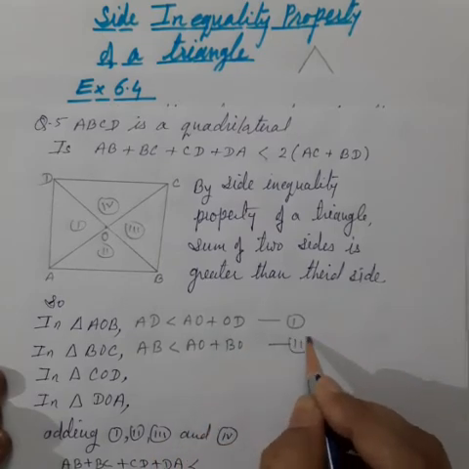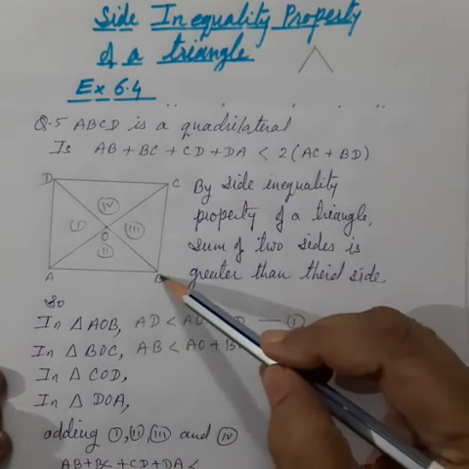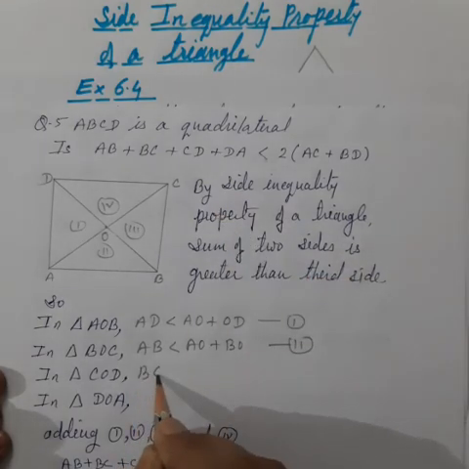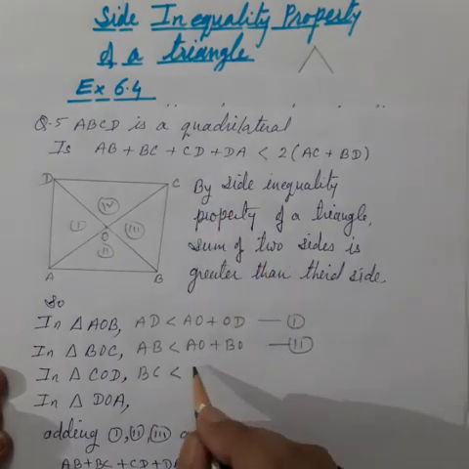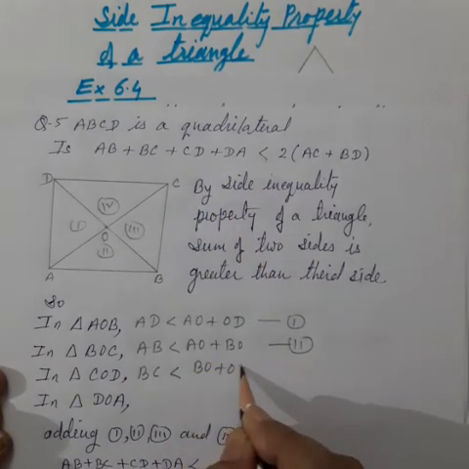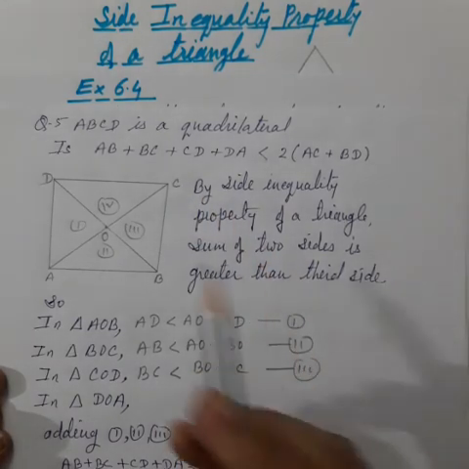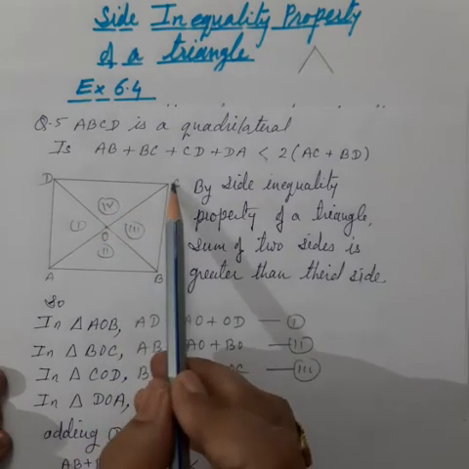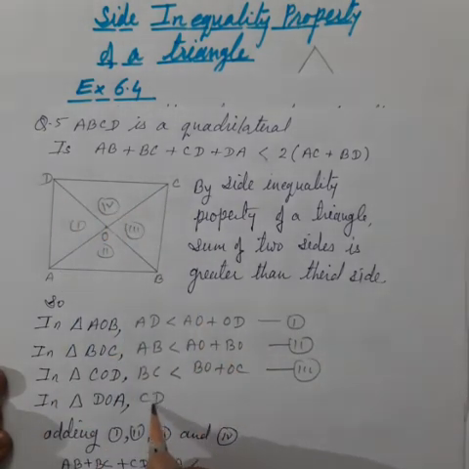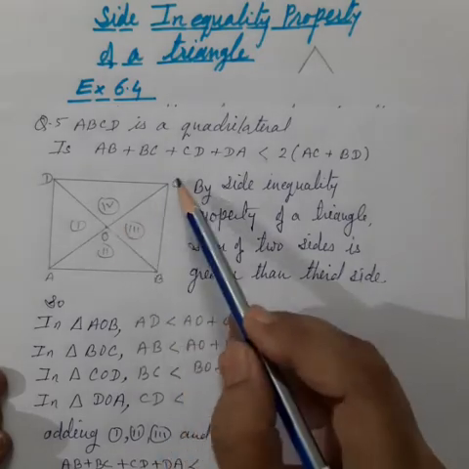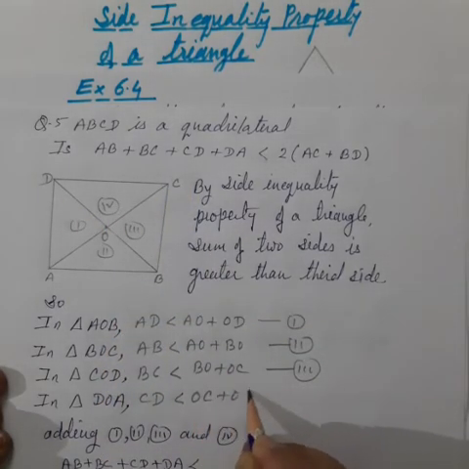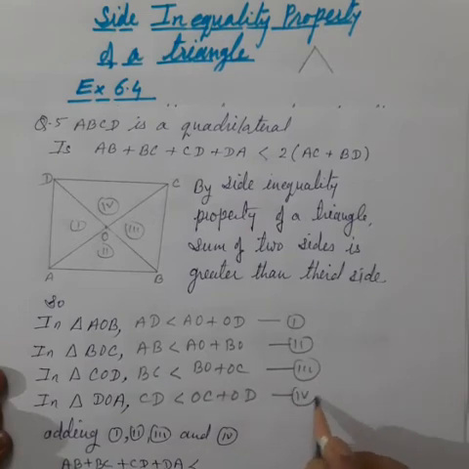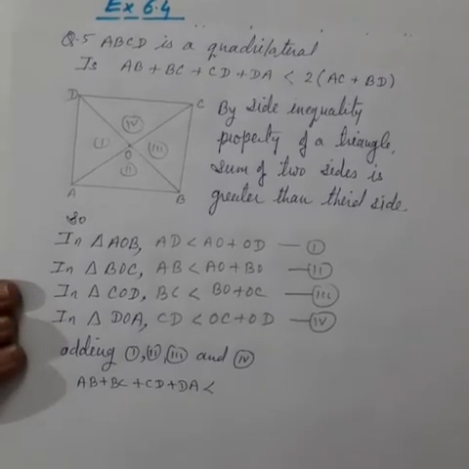This is the second inequality. Now in the third triangle, this BC side of the quadrilateral is smaller than BO plus OC. This is the third inequality. And in the fourth triangle, this side CD is smaller than OC plus OD. This is our fourth inequality. And now we will add all these inequalities.